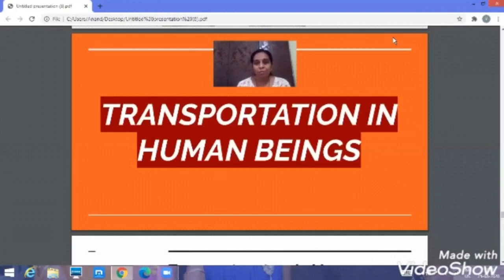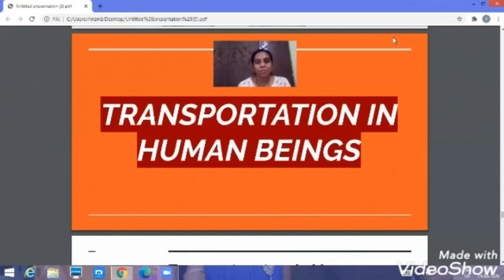As you know, what is diffusion? The movement of molecules from a higher concentration to a lower concentration. The simpler process which takes place in lower organisms cannot take place in a higher organism. Hence, there is a requirement of an organ system to transport the materials to the cells of the body.